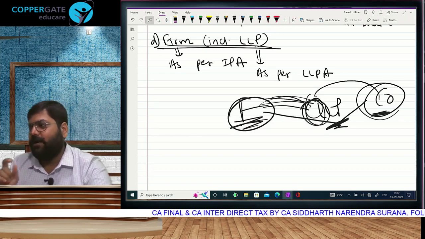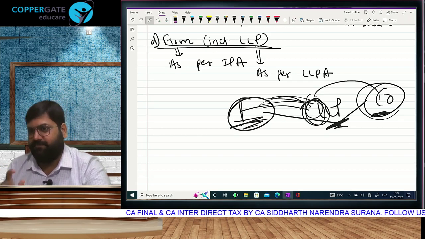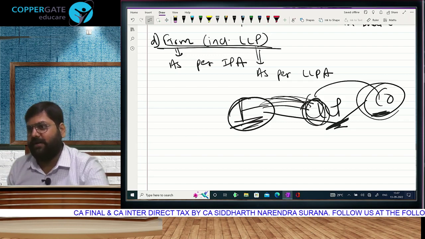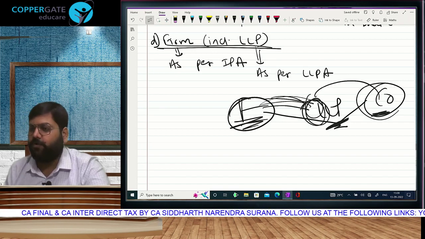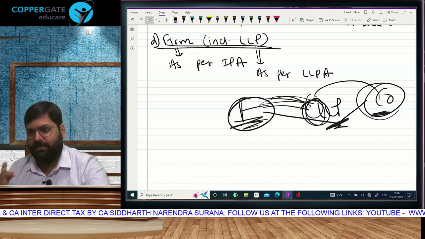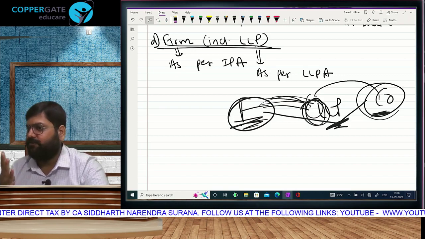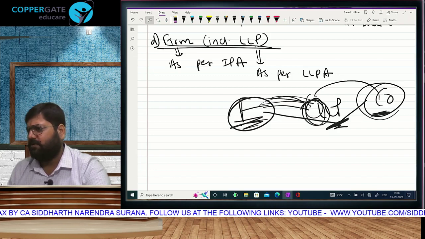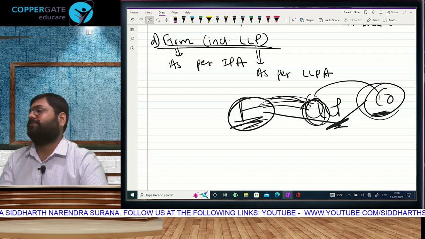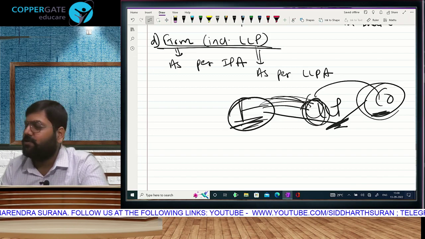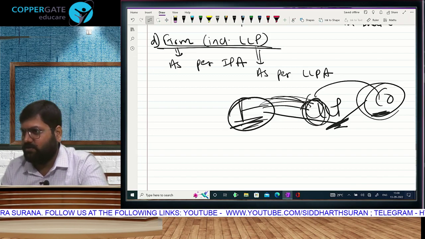Plus, a firm and a company is an artificial person where the firm does not have to take care of anybody's family. As partners, you will withdraw profits and then take care of your family in your own personal case. And therefore, every rupee is taxed at a flat rate. Domestic company 30, non-domestic company 40, partnership firm also 30, and LLP? Same as partnership firm, because all tax provisions of LLP are the same as a firm. So LLP also 30. Is that understood?